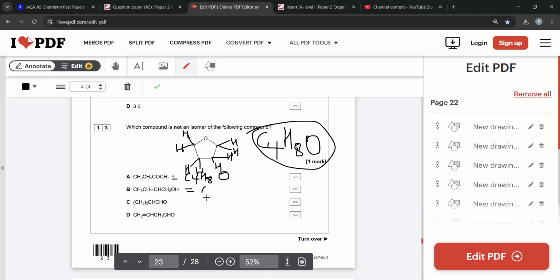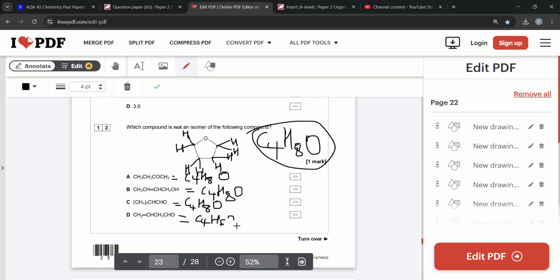In this case, it's going to be C1, 2, 3, 4, H 3, 4, 5, 6, 7, 8, O. In this case, it's going to be C1, 2, 3, 4, all of them are C4s. H6, 6, 7, 8, H8, O. And in this case, it's C1, 2, 3, 4, H1, 2, 3, 4, 5, 6, 1, 2, 3, 4, 5, 6, O.